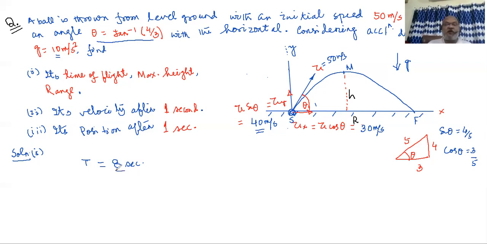My point is that we don't require any formula. Yes, we know. In the earlier page, we got a formula of time of flight, that is 2u sin theta by g. If you apply that formula, you will get exactly 8 seconds. But in my view, that is not the way a student should be trained to think.